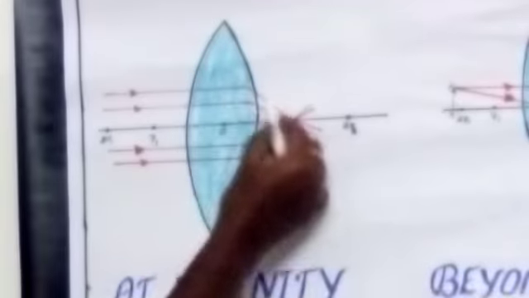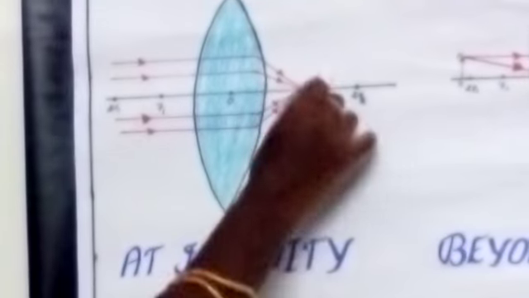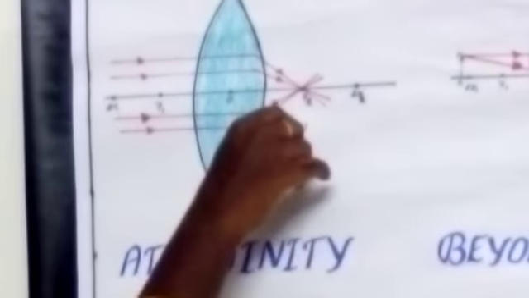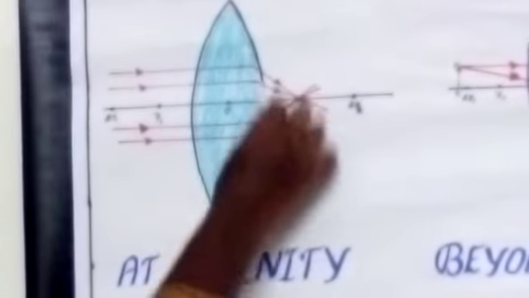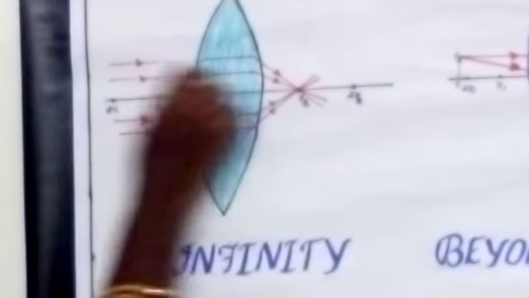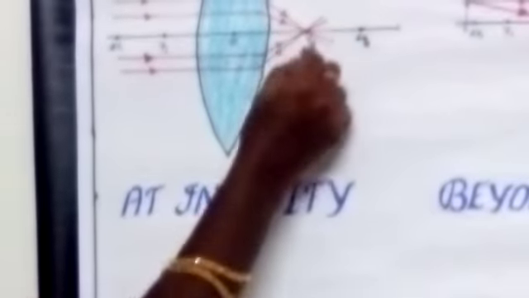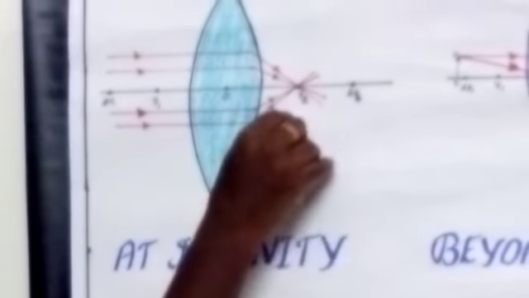According to the rule we learned, parallel rays will meet at the principal focus. This point is called the principal focus. For this refracting surface we can mention here F2, and for the other refracting surface the principal focus is F1. So all the light rays will meet at this point F2. After refraction, all the parallel beam of light rays will converge at this point. So this is the principal focus point.